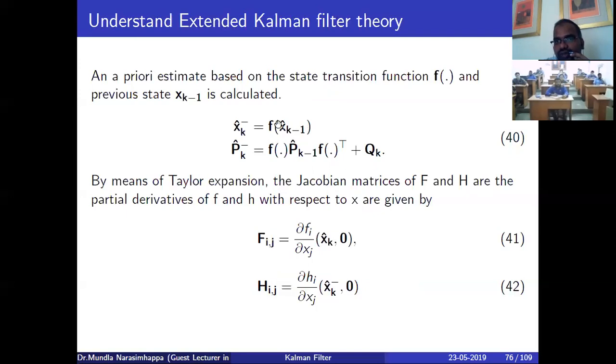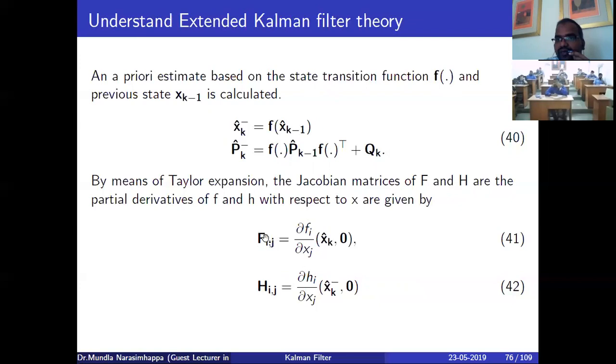So if your system or measurement equations are in non-linear form, you can use the Taylor expansion and Jacobian matrices, writing them in terms of partial derivatives. Then you can convert the non-linear equations into linear equations.